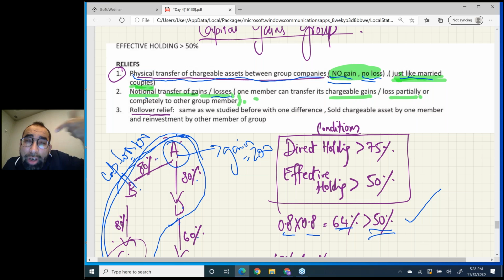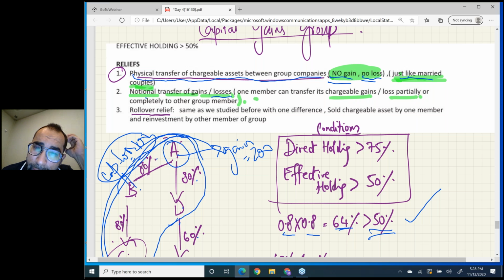B company cannot use the capital loss for itself. So what will B company do? B company will transfer this capital loss to its brother A, and then this capital loss will set off against this capital gain. So automatically they will get quick relief.